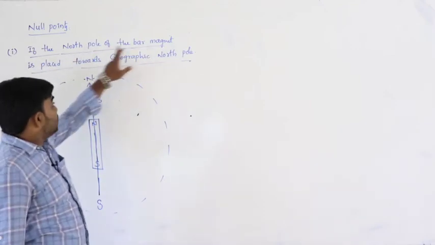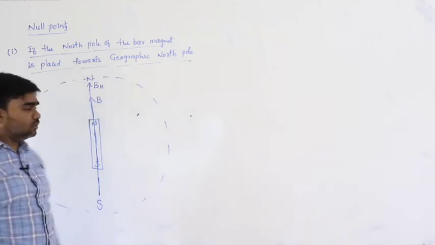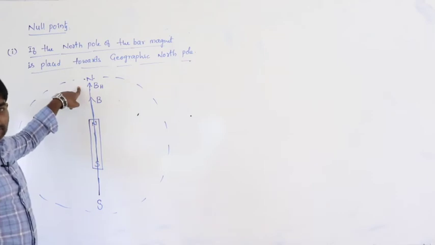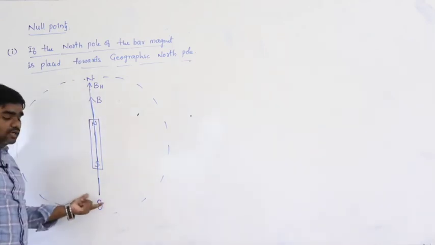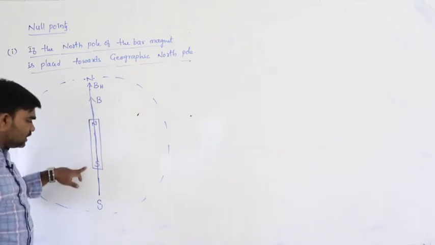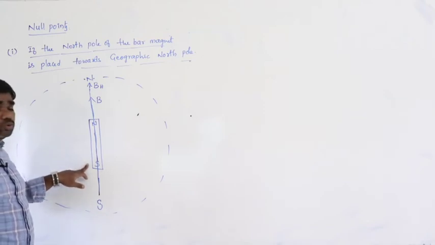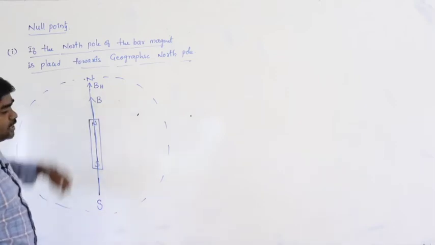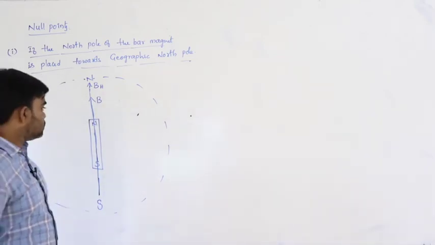The north pole of the bar magnet is placed pointing towards the geographic north pole. This north pole and this north pole coincide. These are the directions of the magnetic fields. Earth's magnetic field BH is always from south to north. On the axial line, the direction of the magnetic field due to the bar magnet is from south to north. That is, B and BH must be in the same direction.